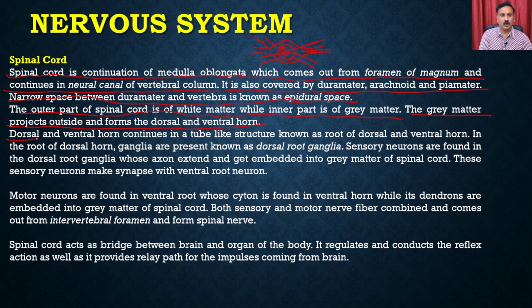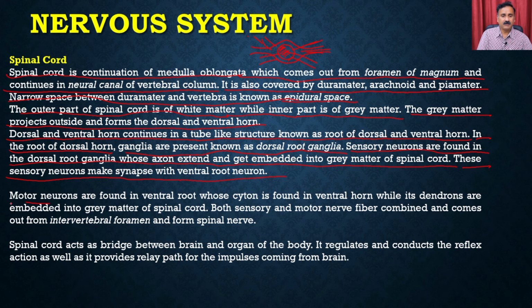Okay, the dorsal and the ventral horn continue in a tube-like structure known as the root of the dorsal and the ventral horn. In the root of the dorsal horn, the ganglia are present, known as the dorsal root ganglia, whereas the sensory neurons are found in the dorsal root ganglia, whose axon exits and gets embedded into the gray matter of the spinal cord. These sensory neurons make synapses with the ventral root neurons.